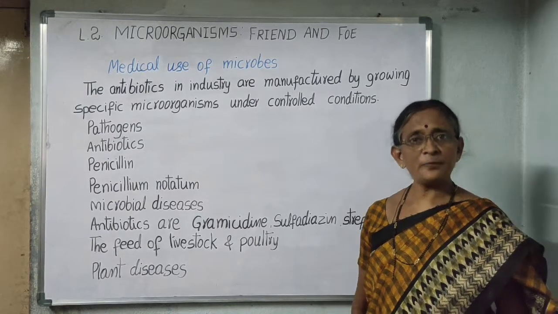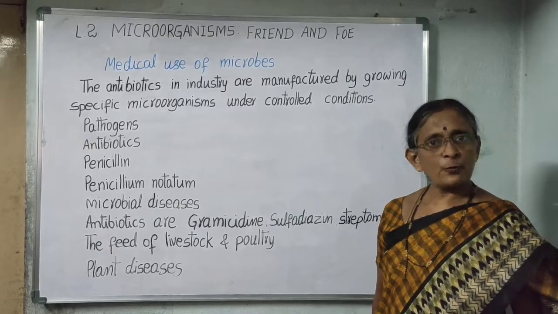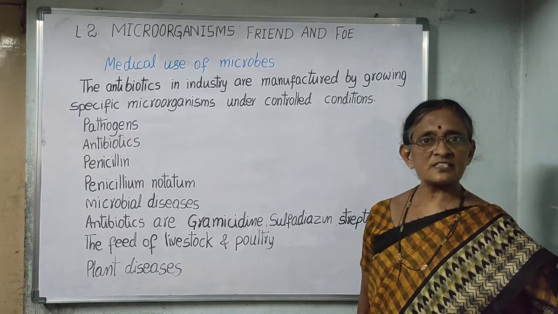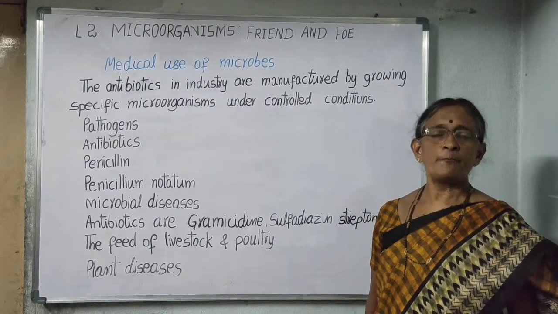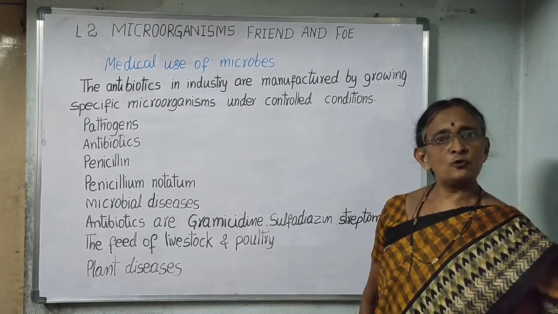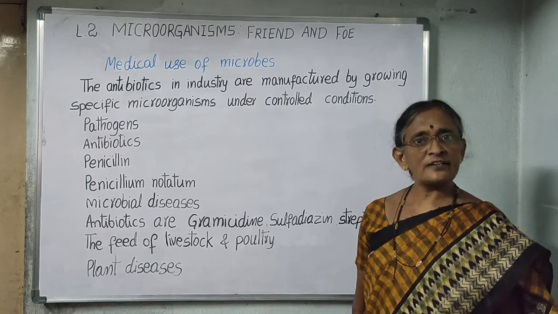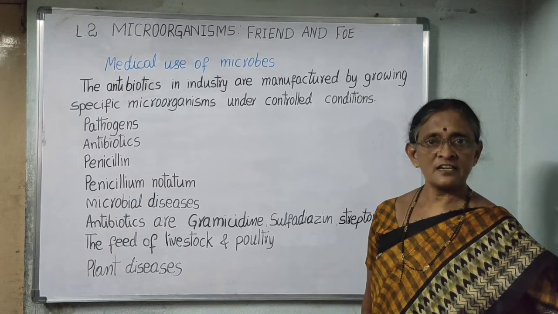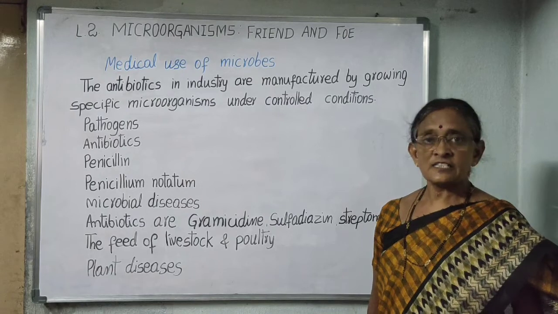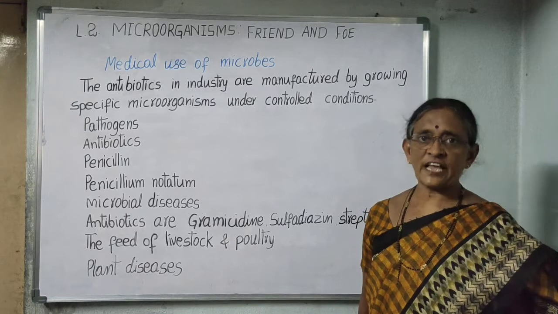Good morning. In the previous video, we learned about viruses, types of viruses, diseases caused by viruses, and the structure of viruses such as influenza, bacteriophage, etc. We also learned about useful microorganisms and the commercial use of microorganisms such as yeast. Yeast is used in the preparation of bakery products such as buns, breads, cakes, pastries, etc.